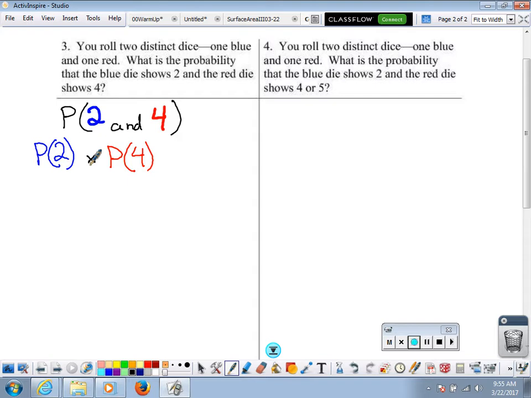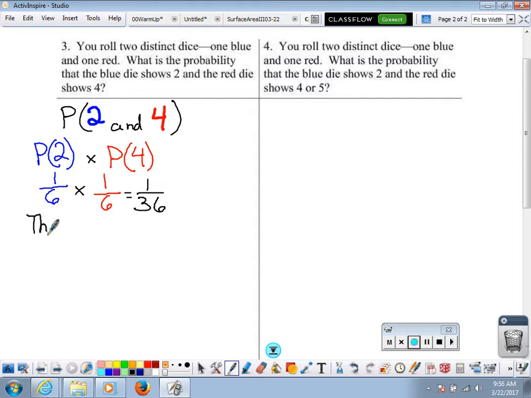Okay, well, think about this die. It's a fair six-sided die, regular standard die, which means that it has 6 sides. So that's our possible outcomes. How many of those possible outcomes are a 2? Well, if it's a fair die, only one of them. Okay, so then we take that 1/6, and we're good with that. Now think about the red die showing a 4. Well, again, it's a fair six-sided die. How many of those 6 sides are 4s? Just one of them. And then we multiply those two fractions together. And when we multiply straight across, 1 times 1 is 1, 6 times 6 is 36.